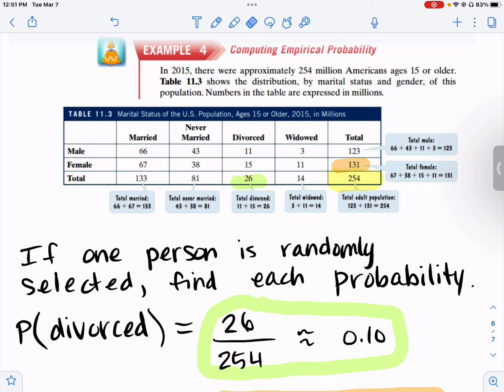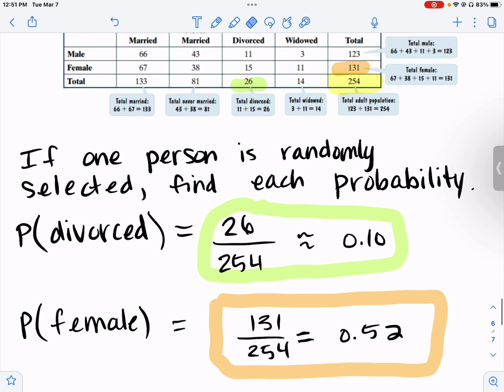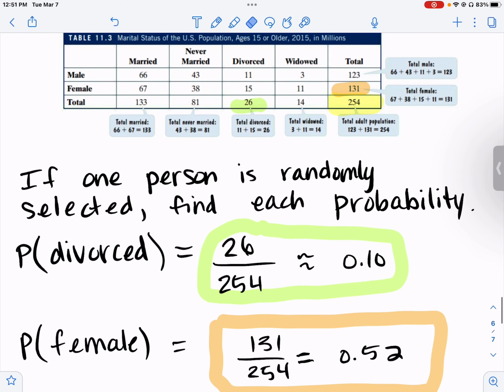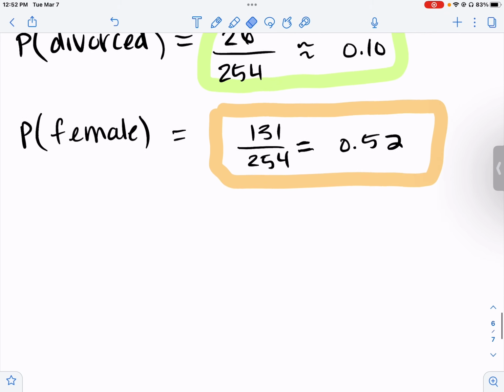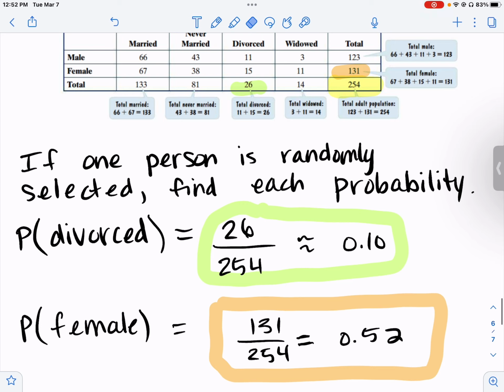So what is the probability somebody is divorced? Look at the divorced column total. That's 26 out of the total 254. So that's about 0.10. For female, look at the column on the right. The 131 represents the total females out of the total 254, which divides to about 0.52. And that's the end of this section.